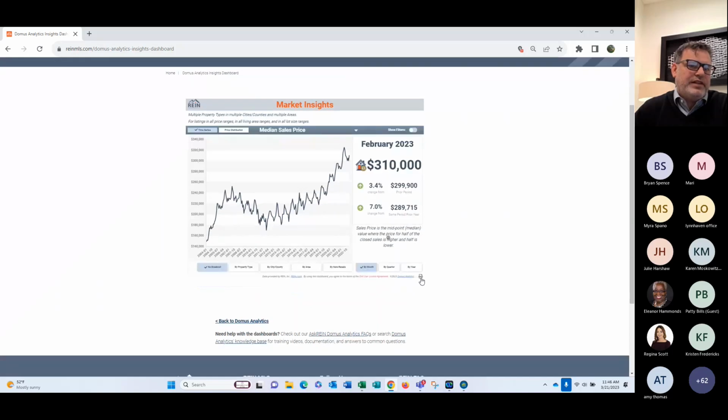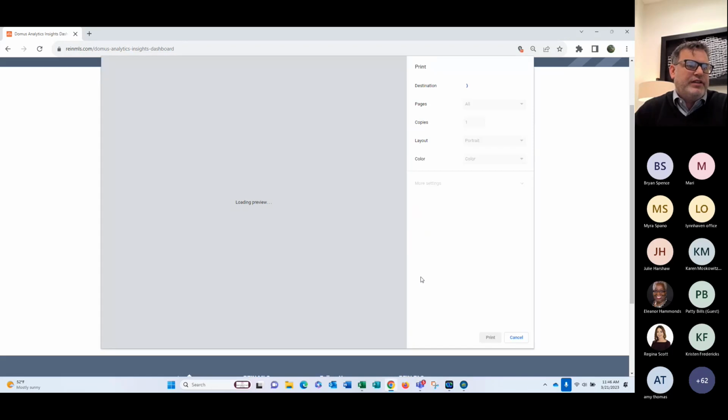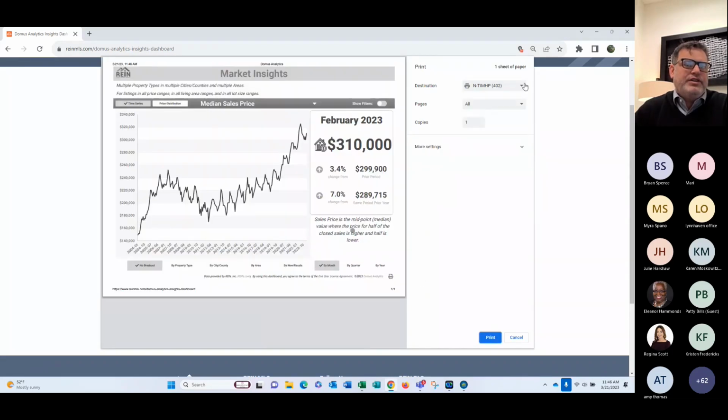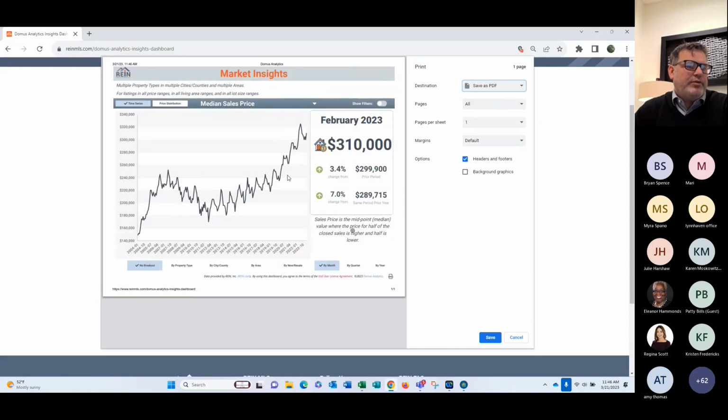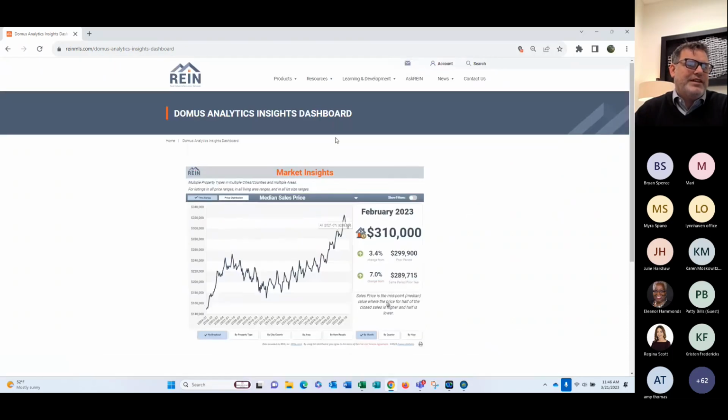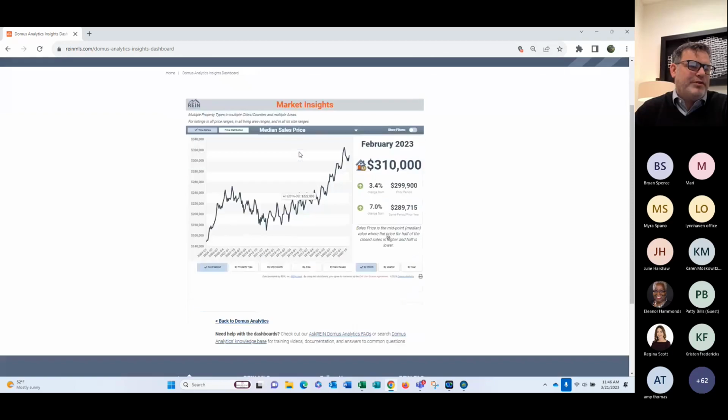The printer icon is usually down here in the bottom right. You click that little printer icon, then click save the PDF, and it will put the color back in it for you. Sorry about that. I meant to tell you and I totally skipped over it.